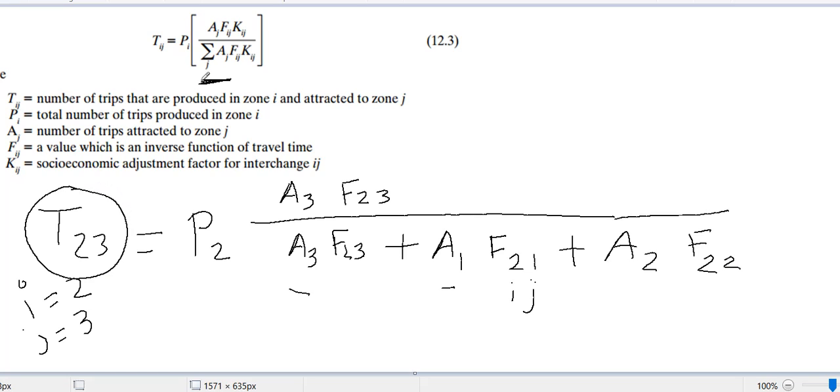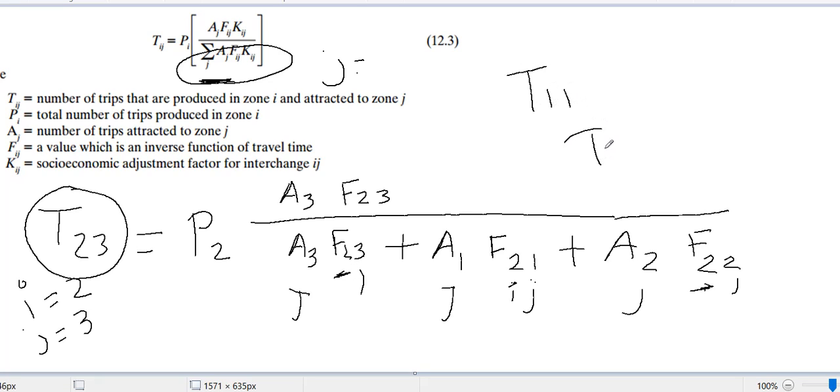Again in the denominator here only J will change, A is fixed, sorry, I is fixed, whatever your I is. You can see I did not change, here I is 2, I did not change, but my J here changes, J here changes, J2 here, 3 here, so J will change. That is the key to remember. After doing this the first time, hopefully you can calculate 1 on 1 2 or 3 2, 3 1, whatever, so you can calculate all this.